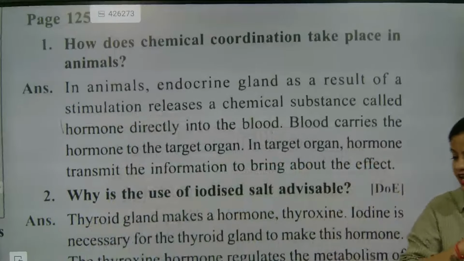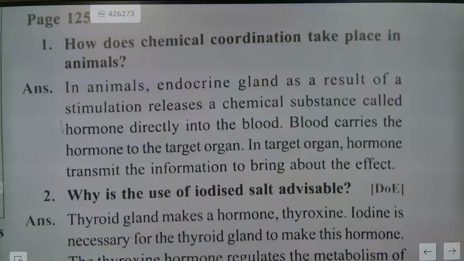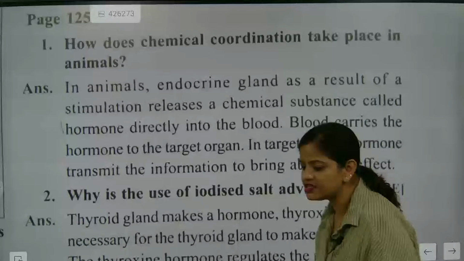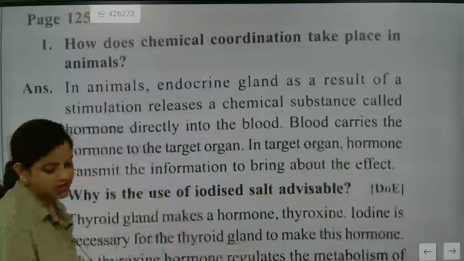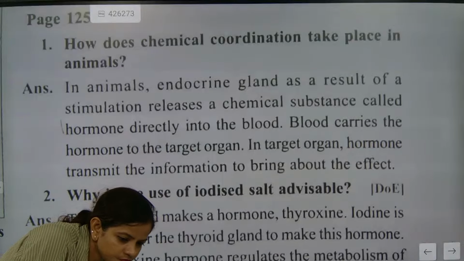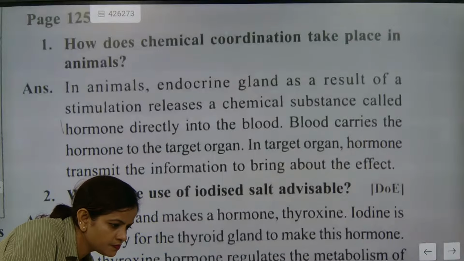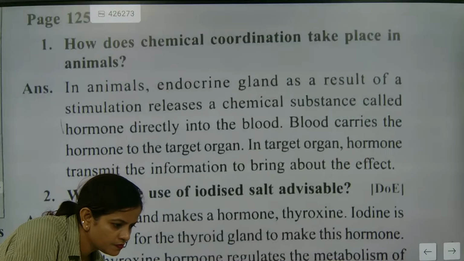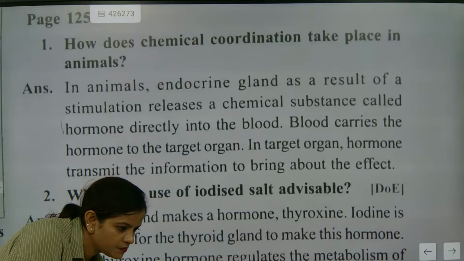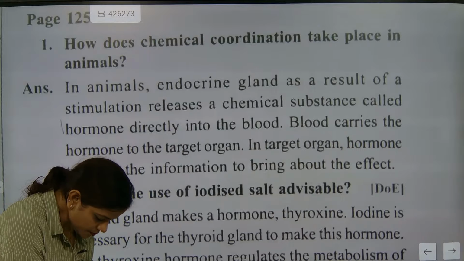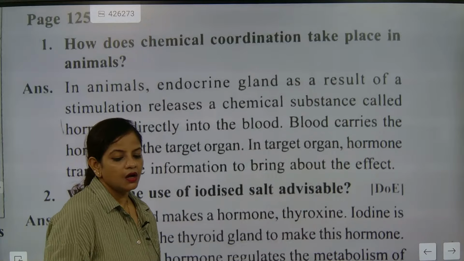I hope everybody understood. See, in animals, an endocrine gland, as a result of stimulation, releases a chemical substance. And it is releasing chemicals directly into the blood. That's a very important point to be noted. Absolutely correct.